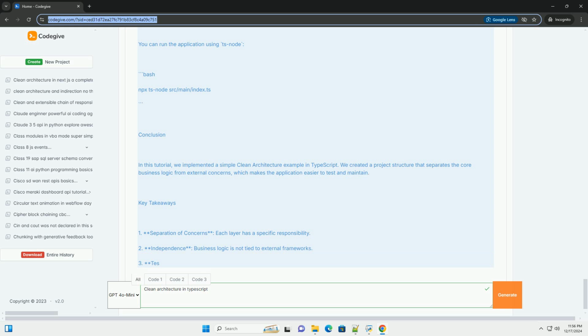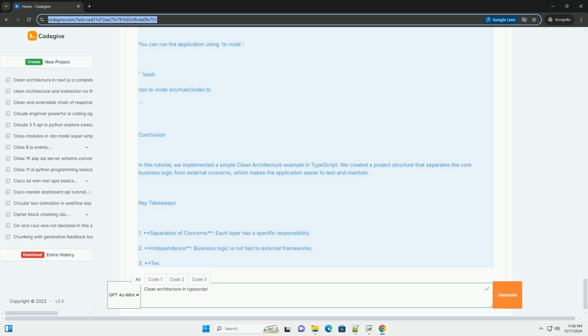Export class UserService. Constructor, private userRepository. getUser(id: string): User or null. Return this.userRepository.getUserById(id). createUser(name: string): User. Return this.userRepository.createUser(name).